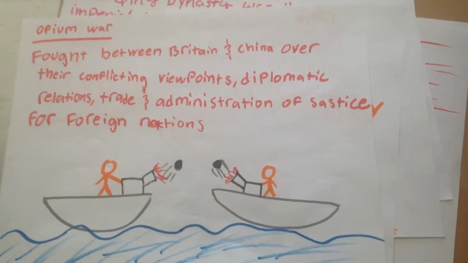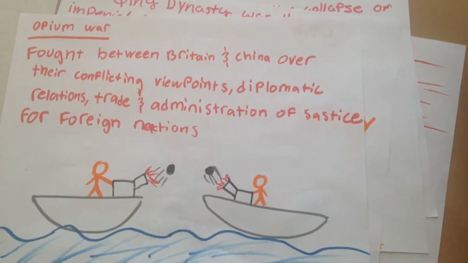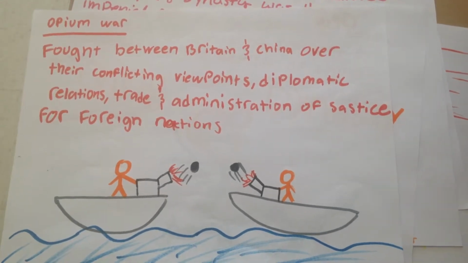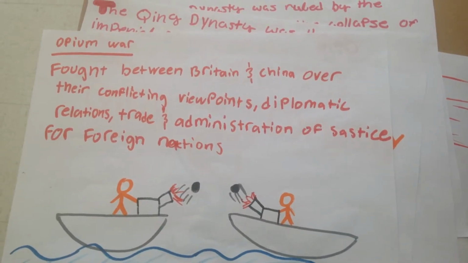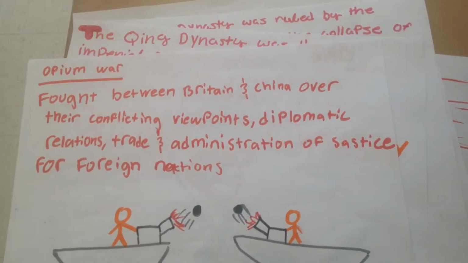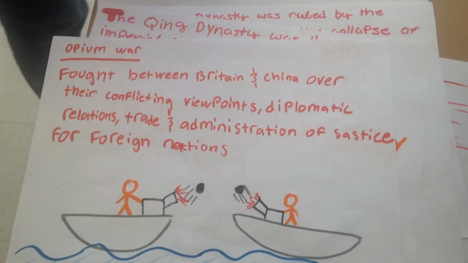The Opium War. India created opium, which they traded in China, and it gave the British a lot of money. China said they wanted to stop the trade and created a blockade, and the British reacted with force. China lost, giving the British Hong Kong and 5 trade ports through the Treaty of Nanjing.